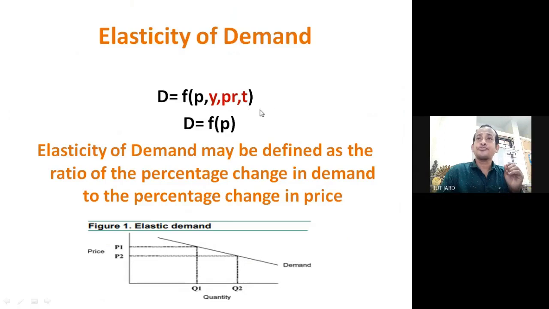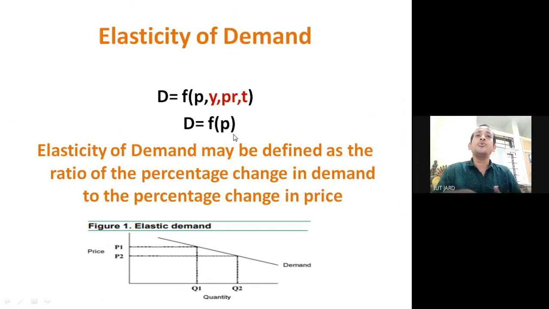So according to the law of demand, we need to think that income, price of the related goods, and taste of the consumer are constant. When they are constant, we get that demand is a function of price. So D equals F(P), where P stands for price. Here we can write: demand is the function of price.